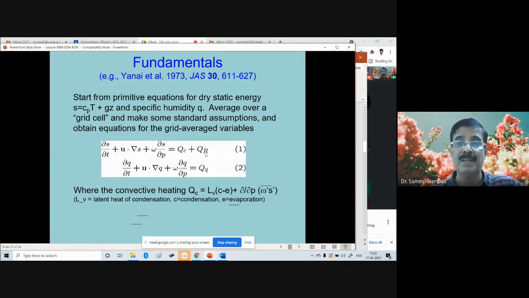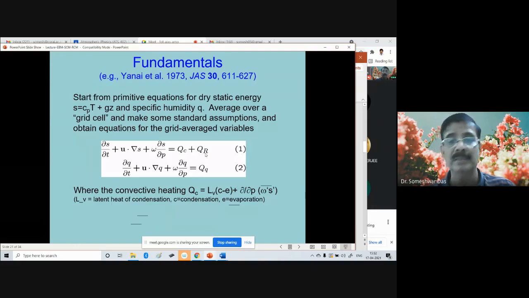And after a lot of investigation and thought, they realized that it is the presence of the clouds which is causing this imbalance. They were not considering the impact of the clouds, that means the condensation. When the clouds form, there is a condensation of water vapor, as you already know.